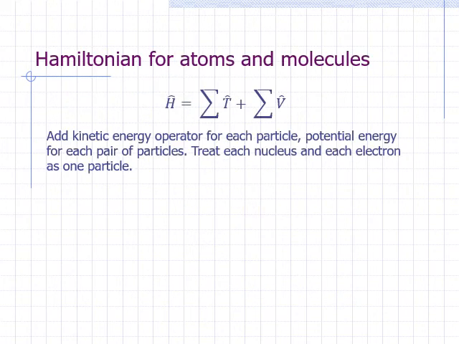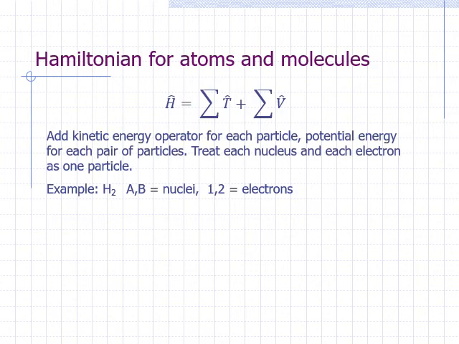How would we write the Hamiltonian operator for atoms and molecules? We just need to add up the kinetic energy operator for each particle and the potential energy operator for each pair of particles. We treat each nucleus and each electron as one particle. Let's look at the hydrogen molecule as an example. We will refer to the nuclei as nucleus A and nucleus B, and refer to the electrons as electron 1 and electron 2.